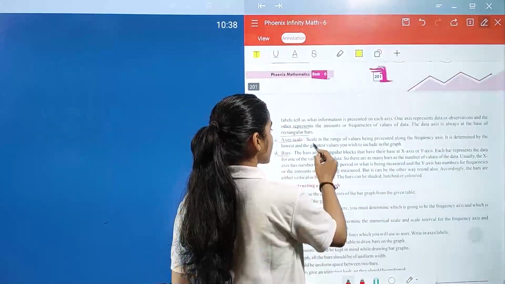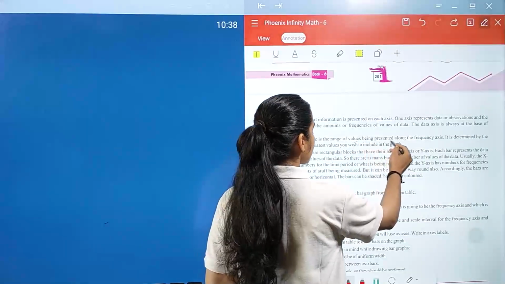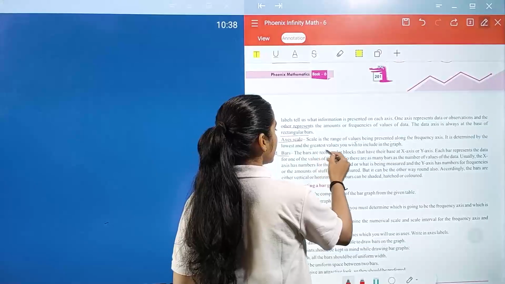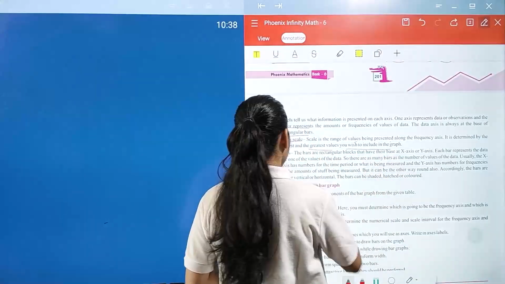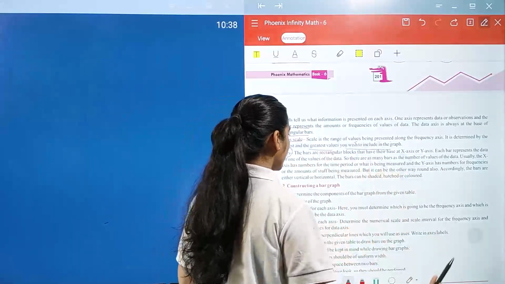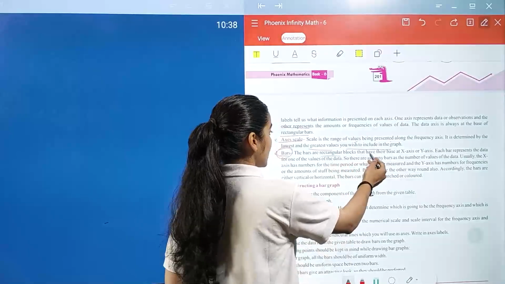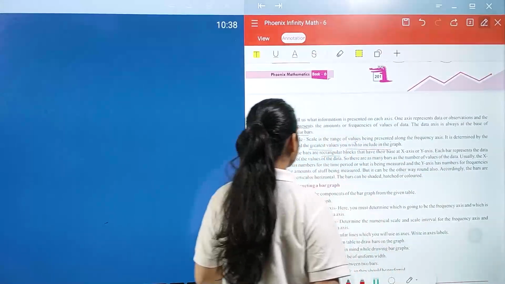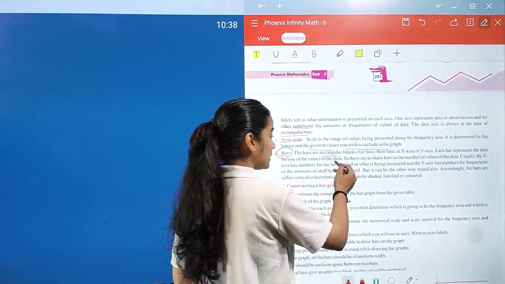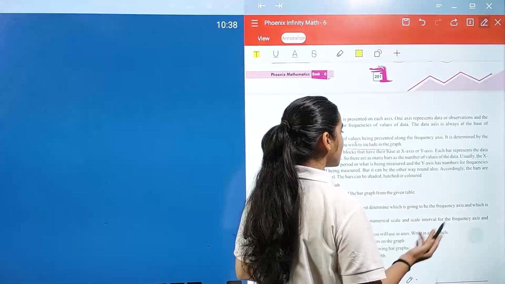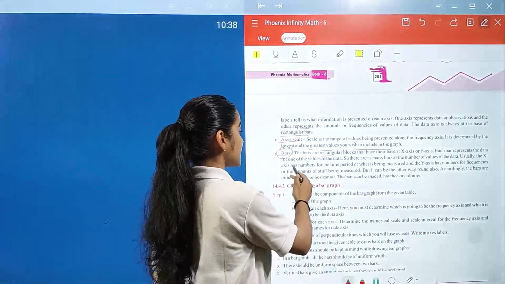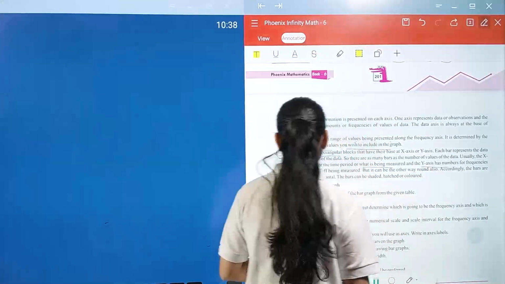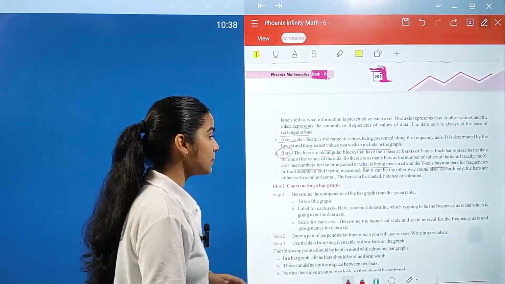Now axis scale. Scale is the range of values being represented along the frequency axis. It is determined by the lowest and the greatest values you wish to include in the graph. Next, we have bar, which plays a very important role. The bars are rectangular blocks that have their base at the x-axis or y-axis. Each bar represents the data for one of the values of the data. So there are as many bars as the number of values of the data. Usually the x-axis has the time period being measured, and the y-axis has the number of frequencies or the amounts of stuff being measured.